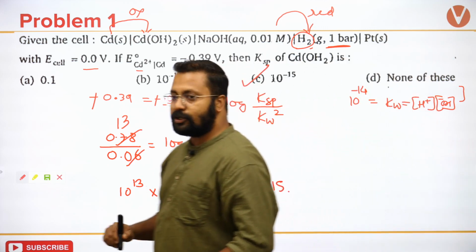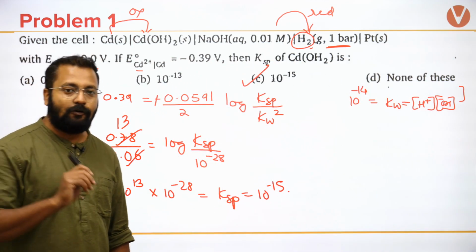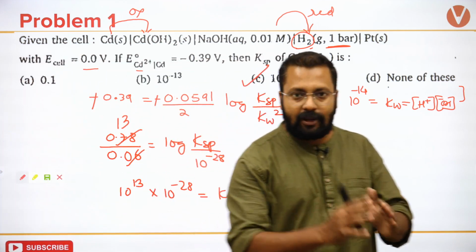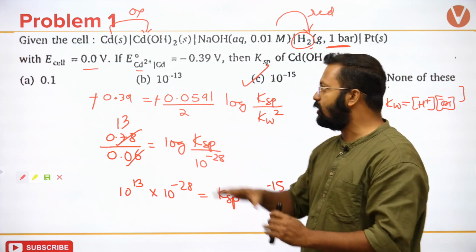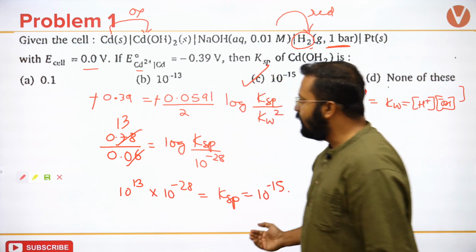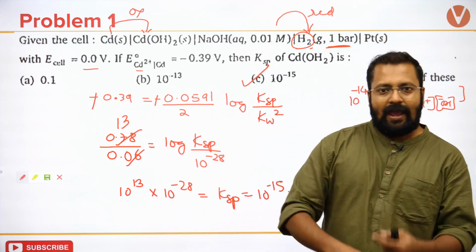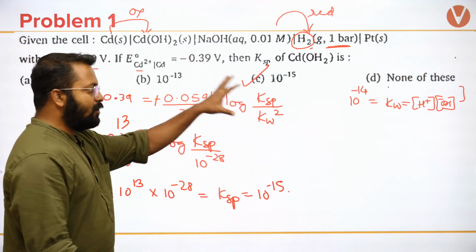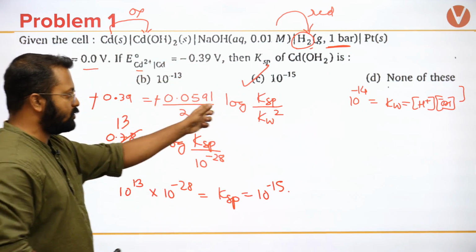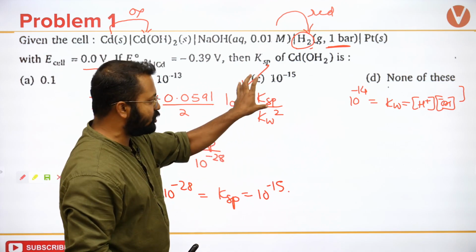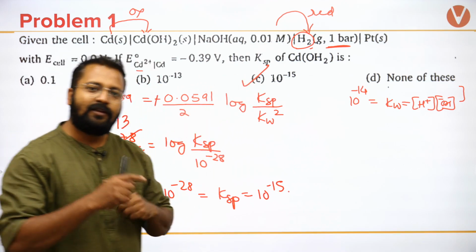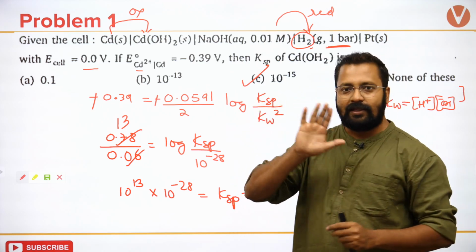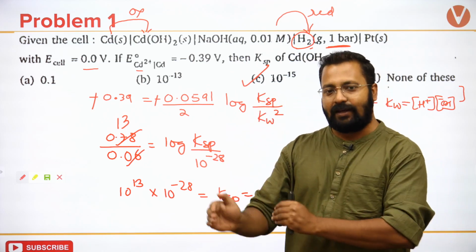Okay, so it looks like a difficult question, however it uses concepts from ionic equilibrium as well as electrochemistry. Looks difficult, but whenever you are being asked questions about solubility product, try to reduce the Nernst equation so as to get the expression for KSP. This is the way we proceed ahead.